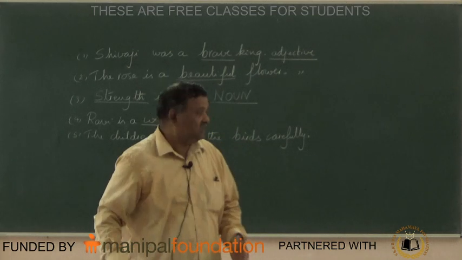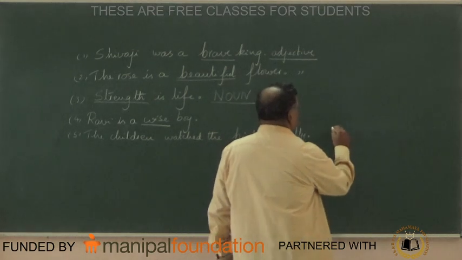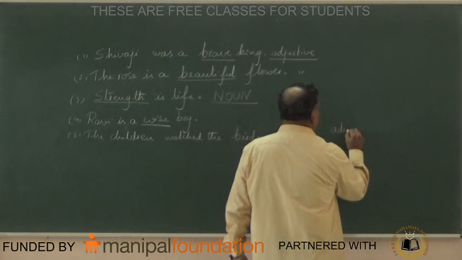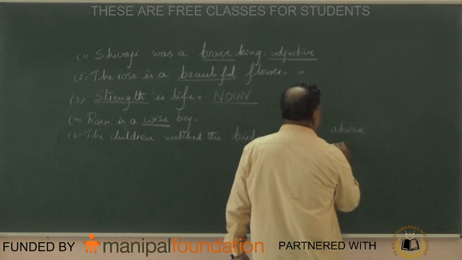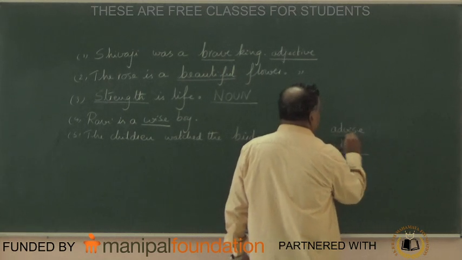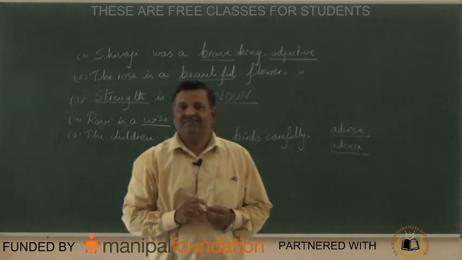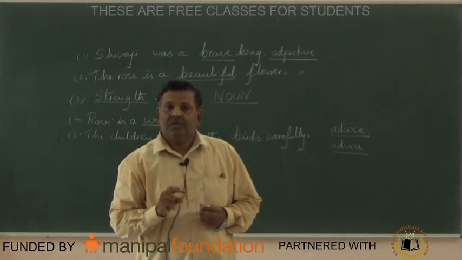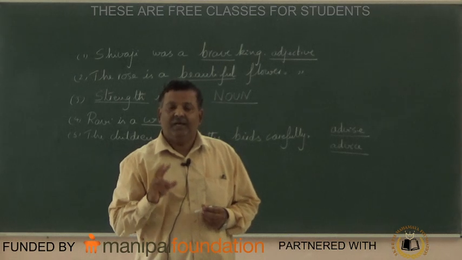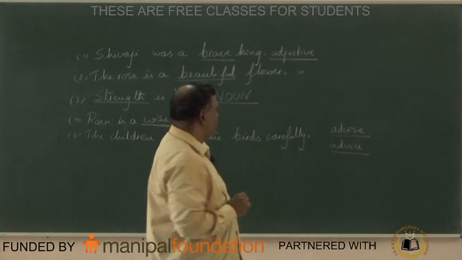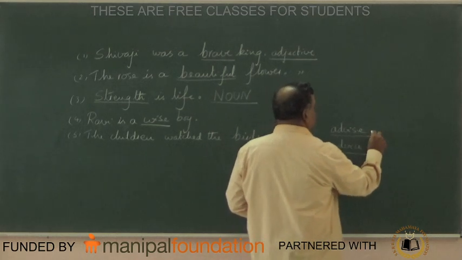You see here, advice, A-D-V-I-S-E, A-D-V-I-C-E. Both are pronounced as advice. Here, the first one, this is verb. Remember, this is verb.